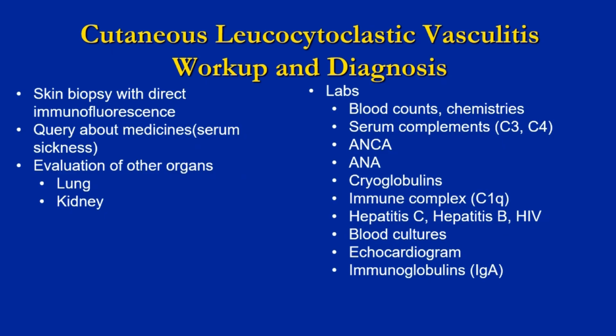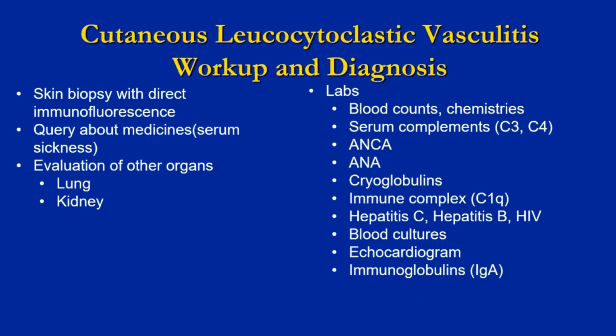And in particular, I listed the lung and kidney, but as one thinks through many of the other vasculitis conditions we've seen, many other organs are involved than the lung and kidney. In investigating this, one needs to get blood counts and chemistries. The blood counts can lead to clues to platelet abnormalities or numbers which can look similar to a leukocytoclastic vasculitis. Serum complements are important. Consumption of complements can be associated with vasculitis, and we will discuss specific small vessel vasculitis